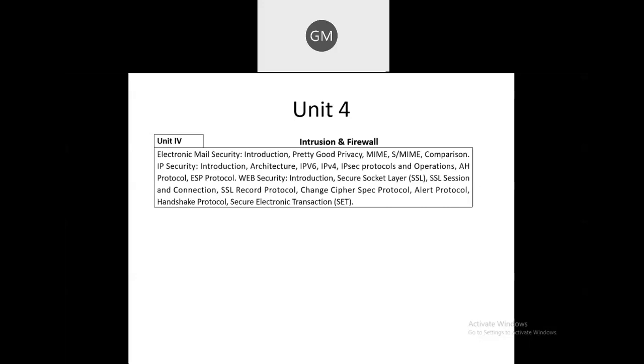What are the advantages of IPsec, and how, whenever we are transferring data from sender to receiver, we provide security using IPsec. That part we are having in this fourth unit. Okay, in IPsec you have two concepts, the first is AH and ESP. Okay, these two are the parts of the